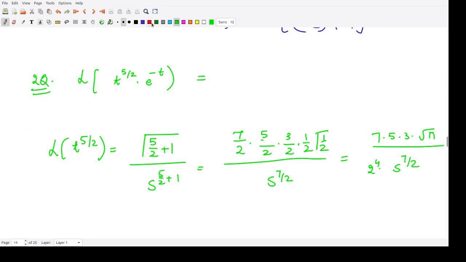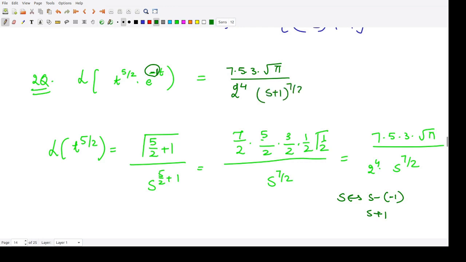And here what we will do next is we will just replace s with s minus of minus 1 here, because we are given this function e to the power minus t. So here the coefficient of t is minus 1. So we will replace this by s plus 1. So the final answer here would be 7 into 5 into 3 into square root pi divided by 2 to the power 4, and then in place of s we will write s plus 1 raised to power 7 by 2. So this is the final answer. So I hope these formulas are clear to you all.